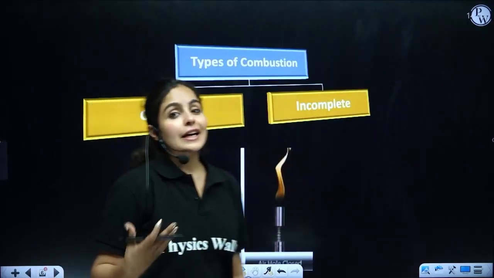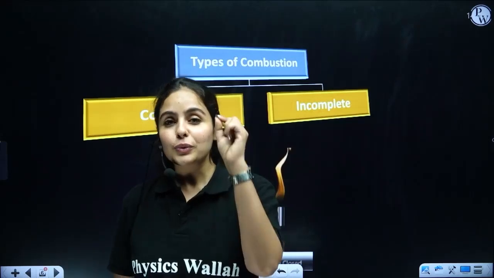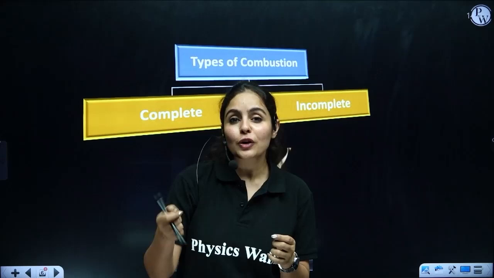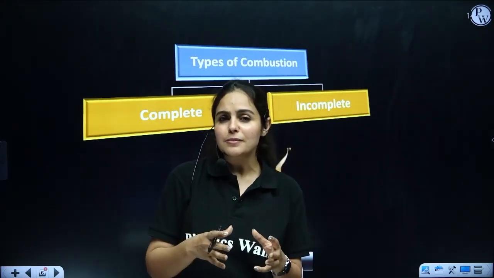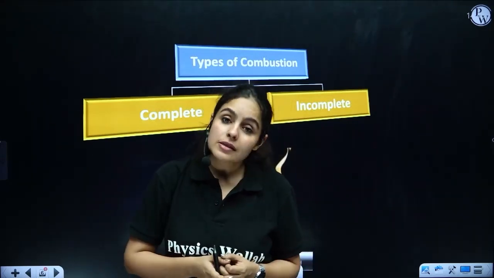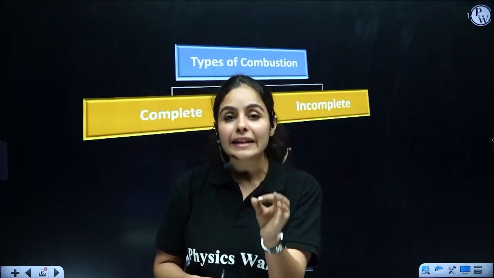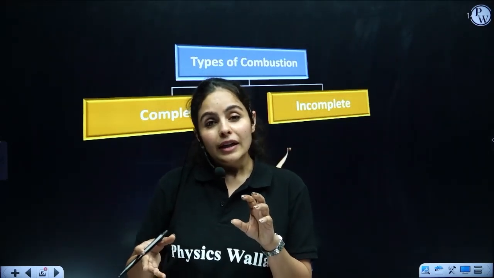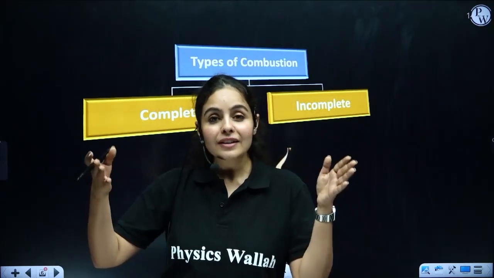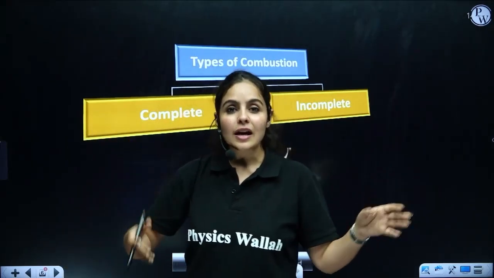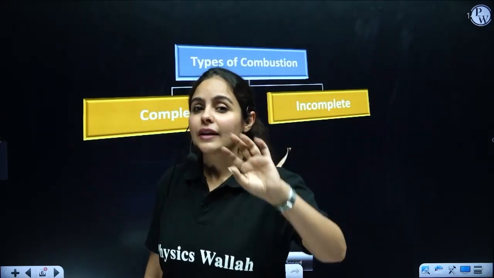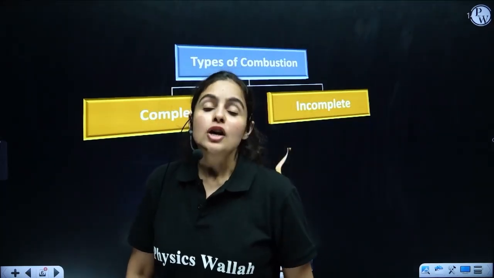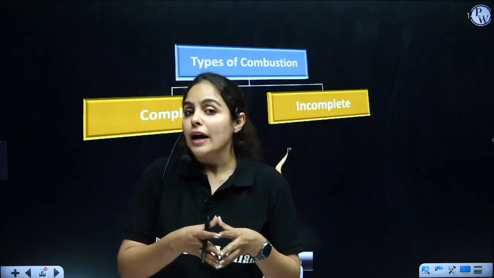So there are different kinds of combustion, one that you can actually relate from your kitchen. If you have ever noticed while switching on the flame in your kitchen, sometimes it gives a yellow color flame and sometimes it gives you a blue clean flame. Have you ever wondered why there is actually a difference? Even though your stove is the same, you have had that stove only for a few years, still sometimes you see a yellow flame coming out of it, sometimes you observe a blue clean flame. So there are two types of combustion which actually happen.